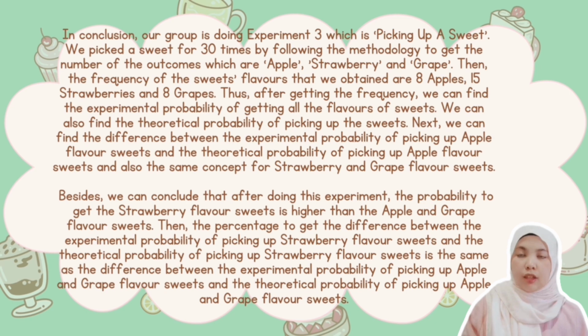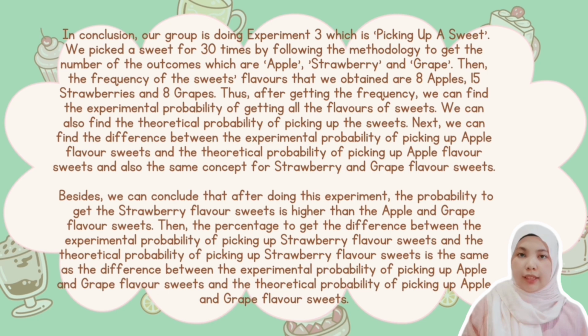In conclusion, our group is doing experiment 3, which is picking up a sweet. We pick a sweet for 30 trials by following the methodology to get the number of the outcomes, which are apple, strawberry, and grape. Then, the frequency of the sweet flavors that we obtain are 8 apples, 15 strawberries, and 8 grapes.